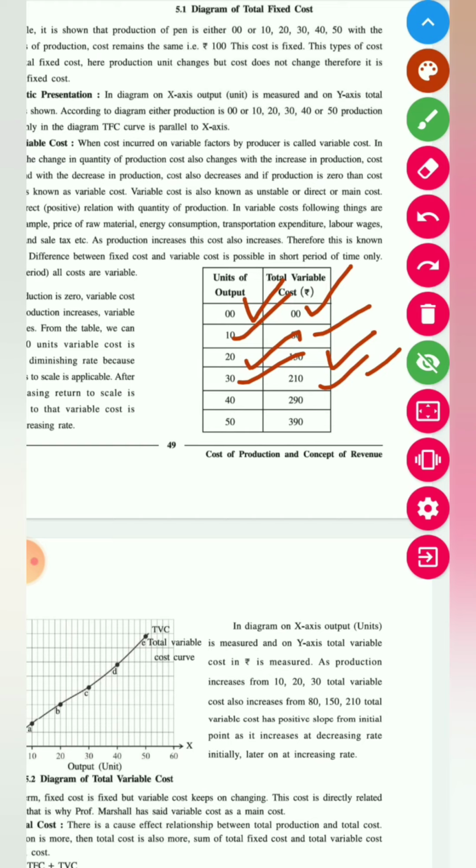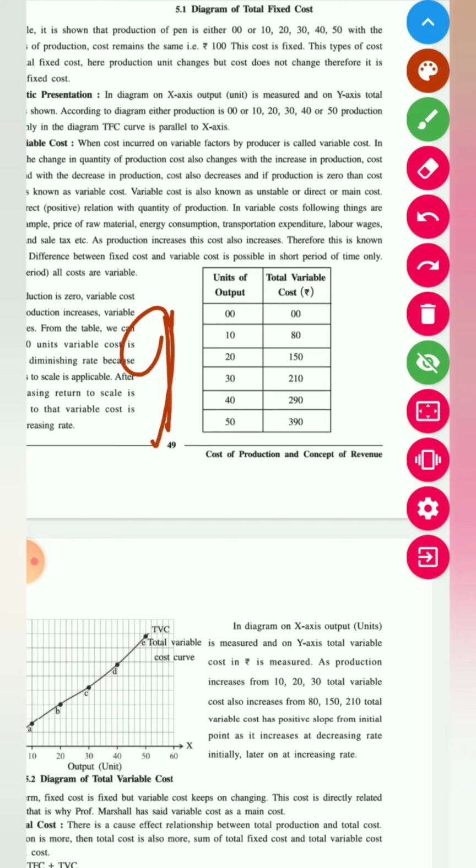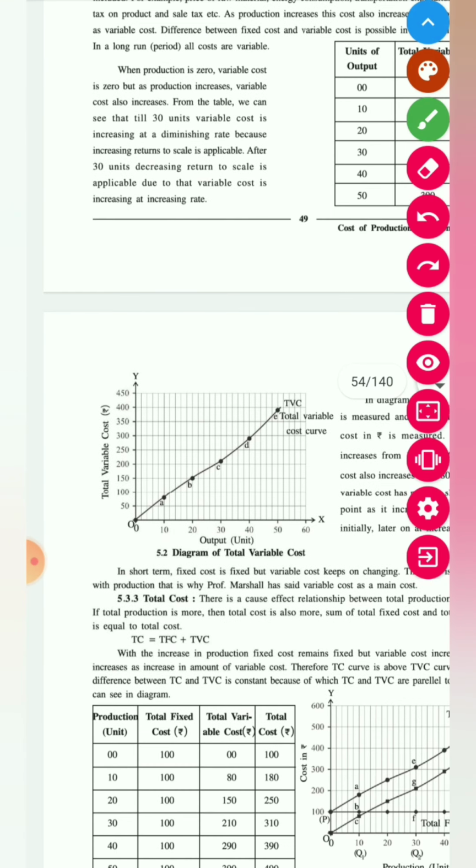As the output increased, we had an increase in the cost. If you see the diagram of variable cost over here, when production was 0, at that time your variable cost was also 0.